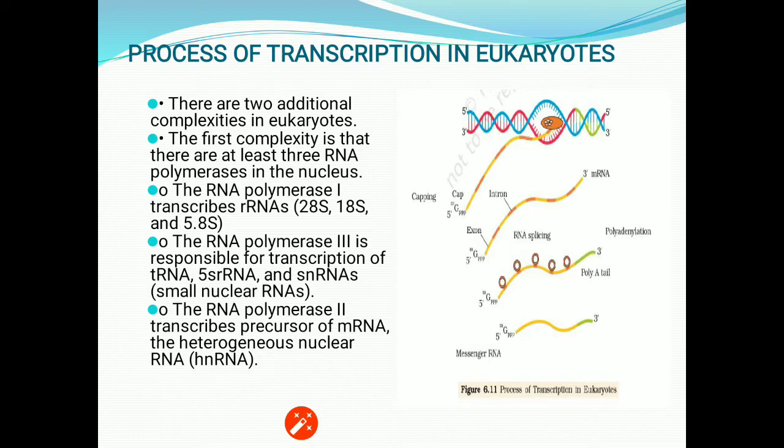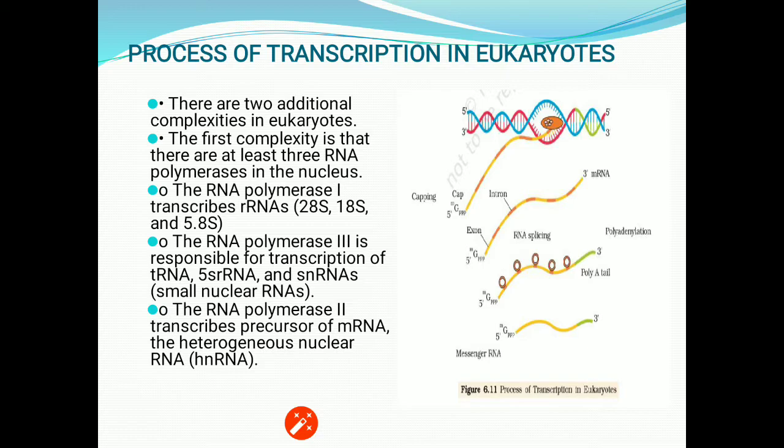Let's move to the topic. The 3 steps will remain the same. You need to focus on that. We will not show it again, but we will proceed to the next step. That is, there are 2 additional complexities in eukaryotes. The first complexity is that there are at least 3 RNA polymerases in the nucleus.